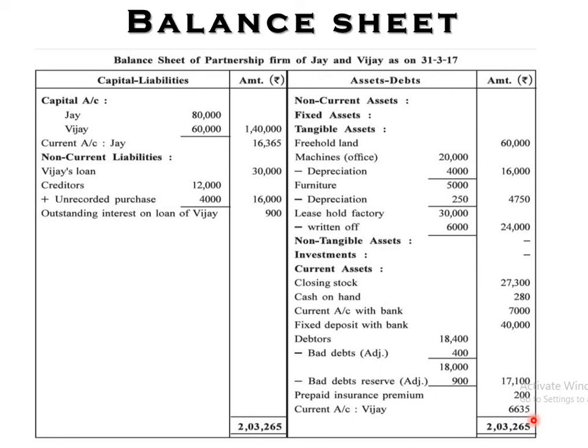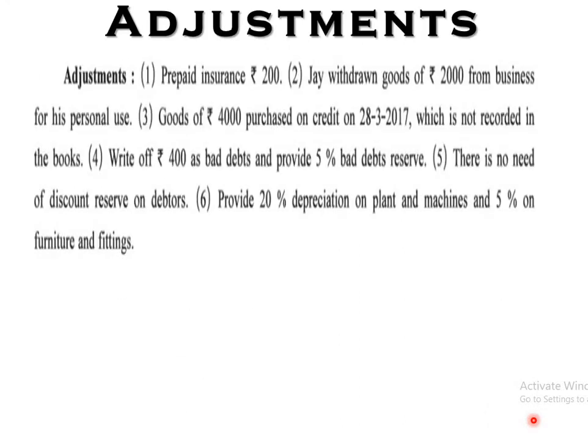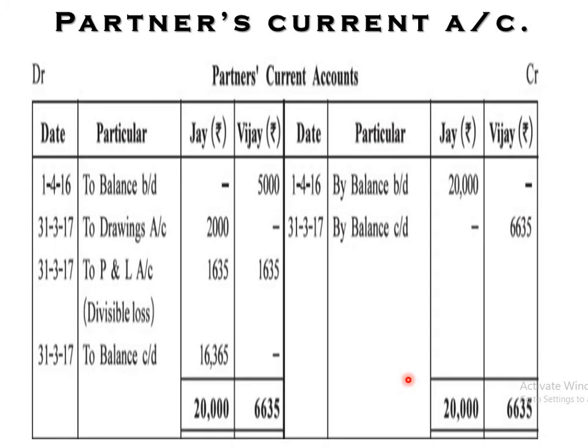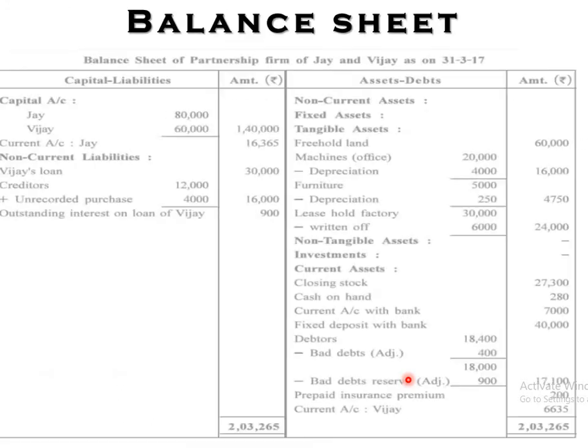So that's all from the adjustments and other things. If any adjustments remain... no adjustments remain. Every adjustment is taken. Here all the entries are taken. No entries remain. Okay, let's complete the balance sheet. Let's start.